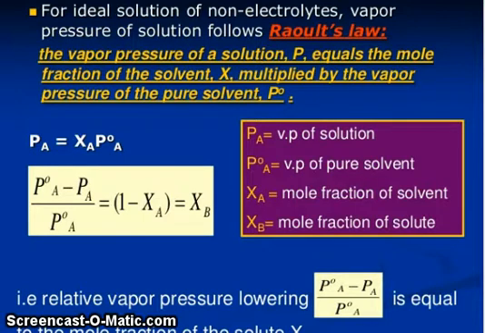The vapor pressure of the solution P equals the mole fraction of the solvent X multiplied by the vapor pressure of the pure solvent P naught. So P_A is equal to X_A P_A naught. P_A is the vapor pressure of the solution, P_A naught is the vapor pressure of the pure solvent, X_A is the mole fraction of the solvent, and X_B is the mole fraction of the solute. So (P_A naught minus P_A) divided by P_A naught is equal to 1 minus X_A, which is equal to X_B. So the relative vapor pressure lowering, (P_A naught minus P_A) divided by P_A naught, is equal to the mole fraction of the solute.